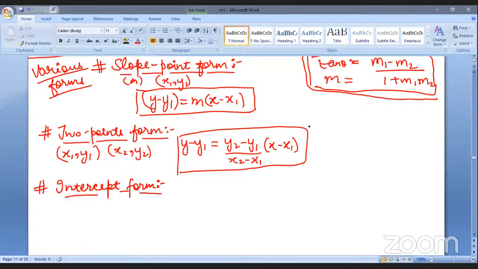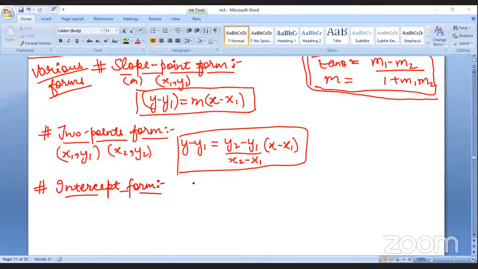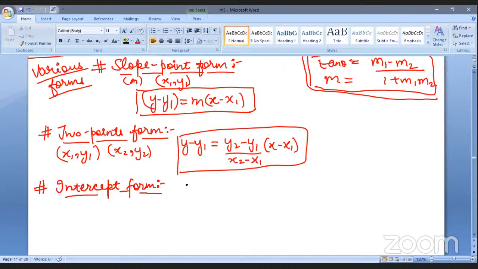Ma'am, x by a plus y by b equals to 1. Right, very correct. 100 on 100 to you as well. So yes, we have this form for intercept where a is the x-intercept, so it is beneath x.